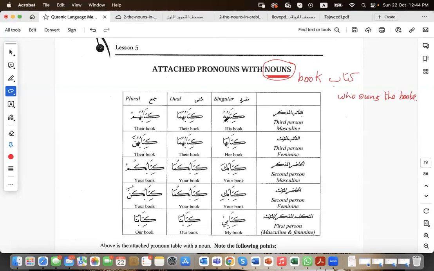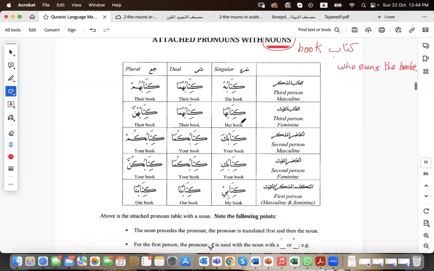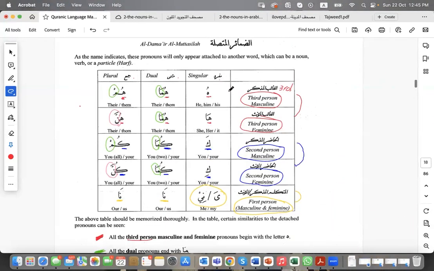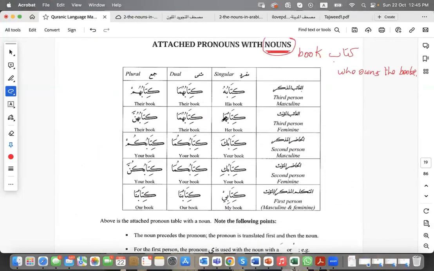So simply, those attached pronouns are now going to be playing the role of a possessive pronoun. If you remember, the singular masculine third person is huwa. Attaching this hu at the end of a word, it's kitabuhu. Kitabuhu, then it is his book. Okay, so please remember, those attached pronouns coming at the end of a noun are referring to the owner of this noun.